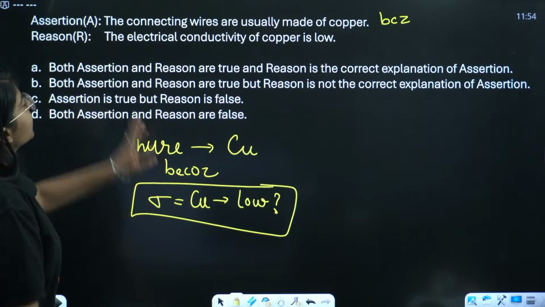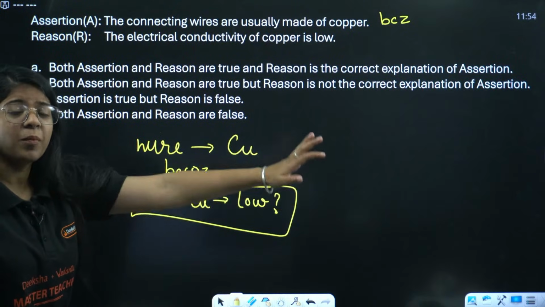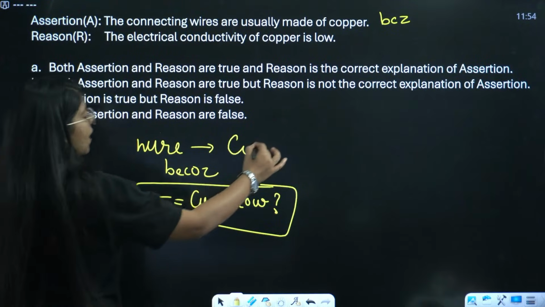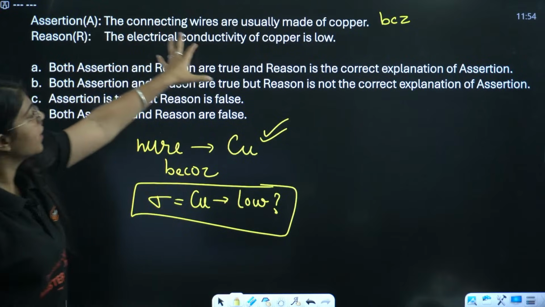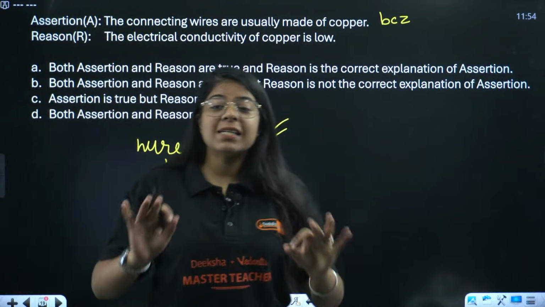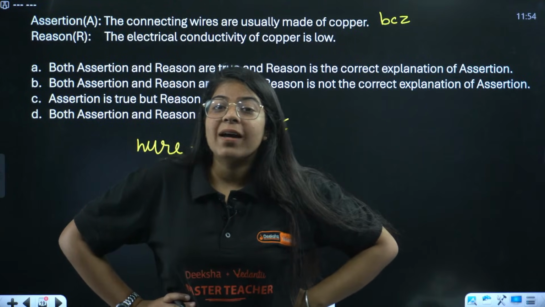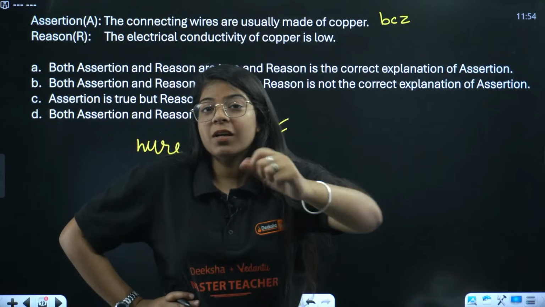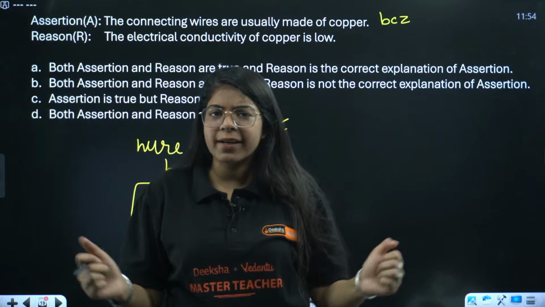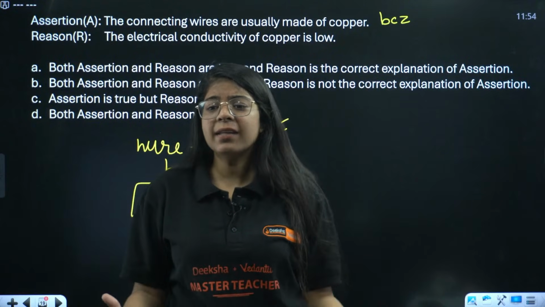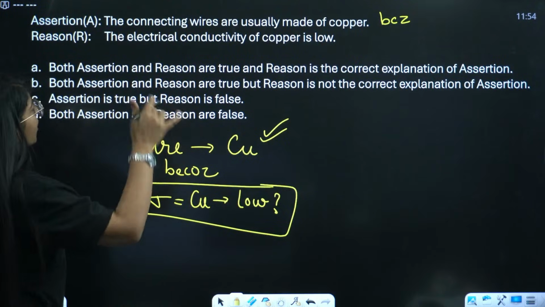Now, let's see. The connecting wires are usually made of copper. That is correct. We have studied for a long time that connecting wires are made of copper. Why are they made of copper? Because the electrical conductivity of copper is low. Does this even make sense? We require it to transfer the charge, transfer the current effectively. But if electrical conductivity is low, how will it transfer the current efficiently, right? That's not possible. So even if you don't know, this is wrong.